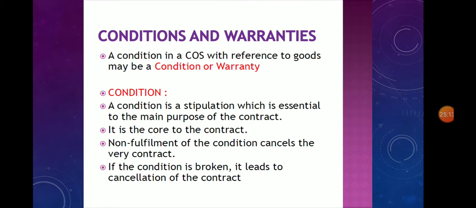A condition is a stipulation which is essential to the main purpose of the contract. It is the core of the contract. Non-fulfillment of the condition cancels the very contract. If the condition is broken, it leads to cancellation of the contract.